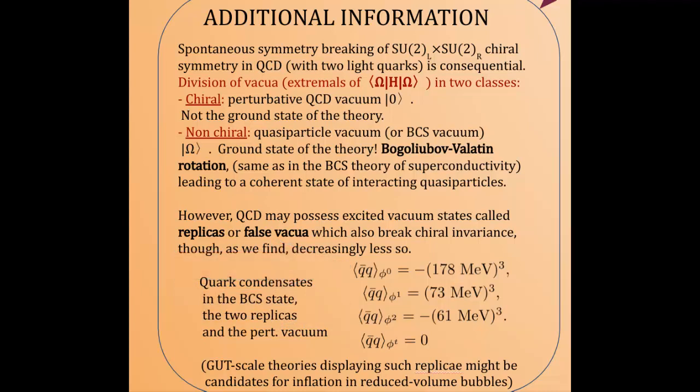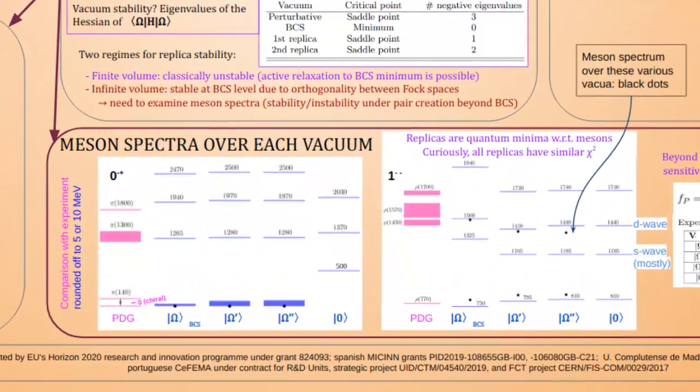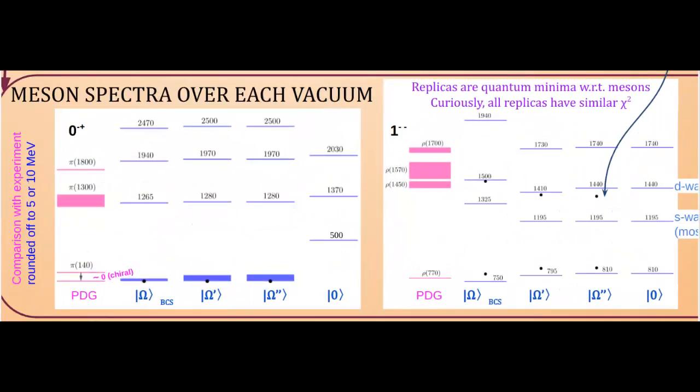Condensates are, however, not directly observable. We need excitations built over these vacua. These replicae are analogous to collective excitations in nuclei, in which many particle-hole pairs yield a substantial deformation, but the one-particle, one-hole spectrum can be built on top of that. In Hadron physics, a full spectrum of mesons and baryons may be built on top of each of the replicae. So how do we know over which vacuum we are sitting?